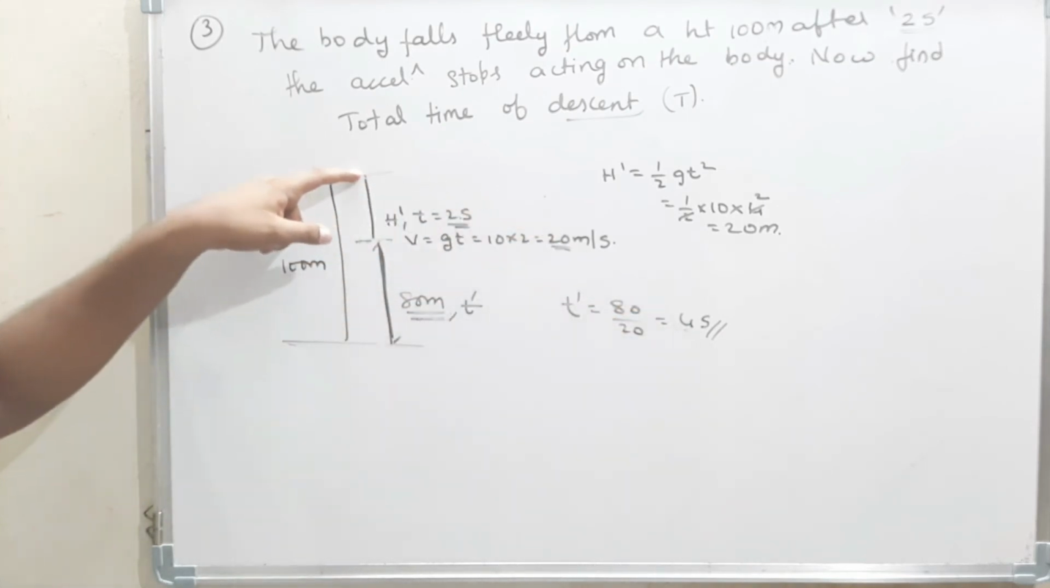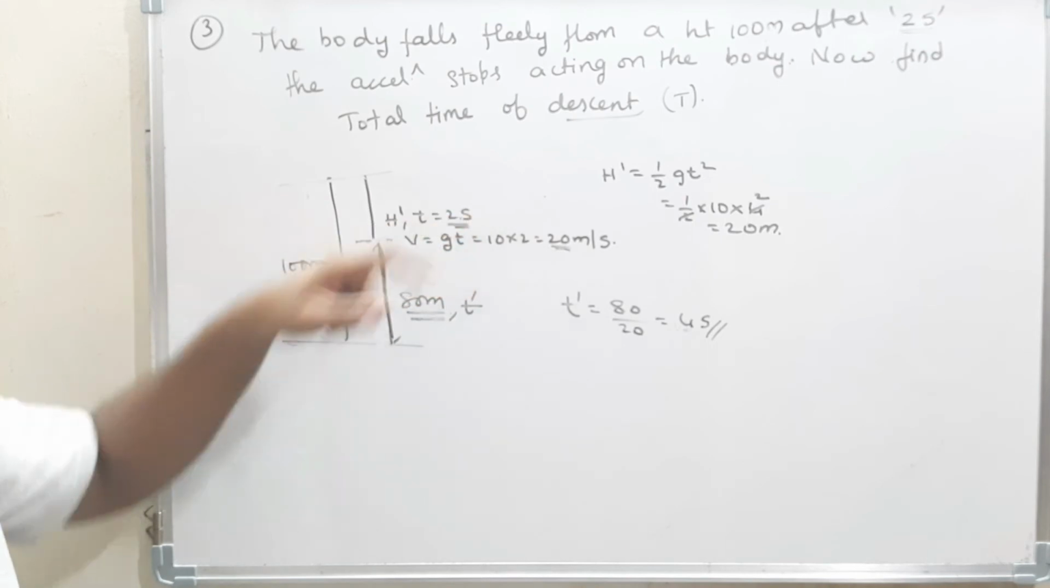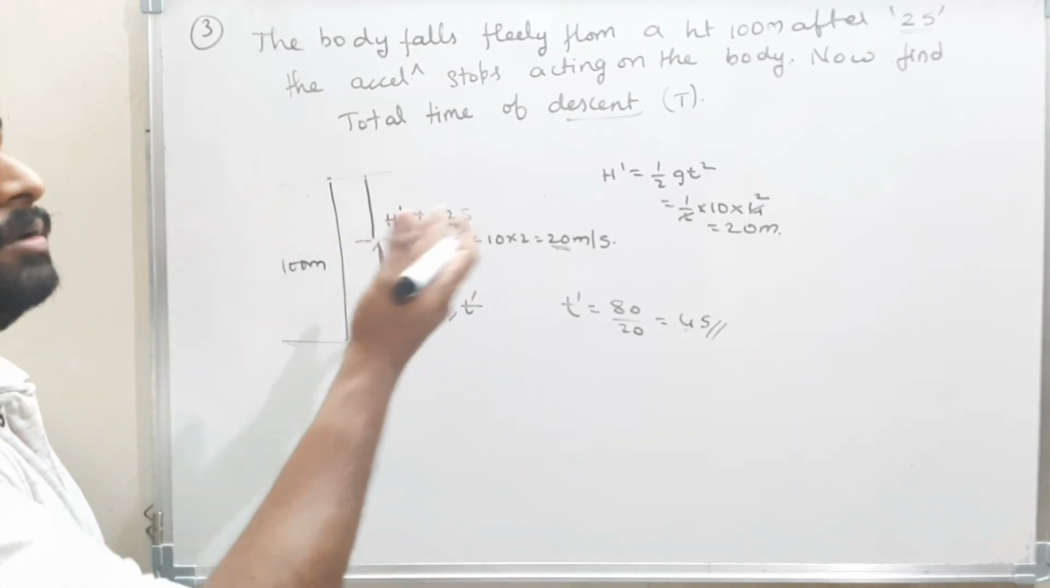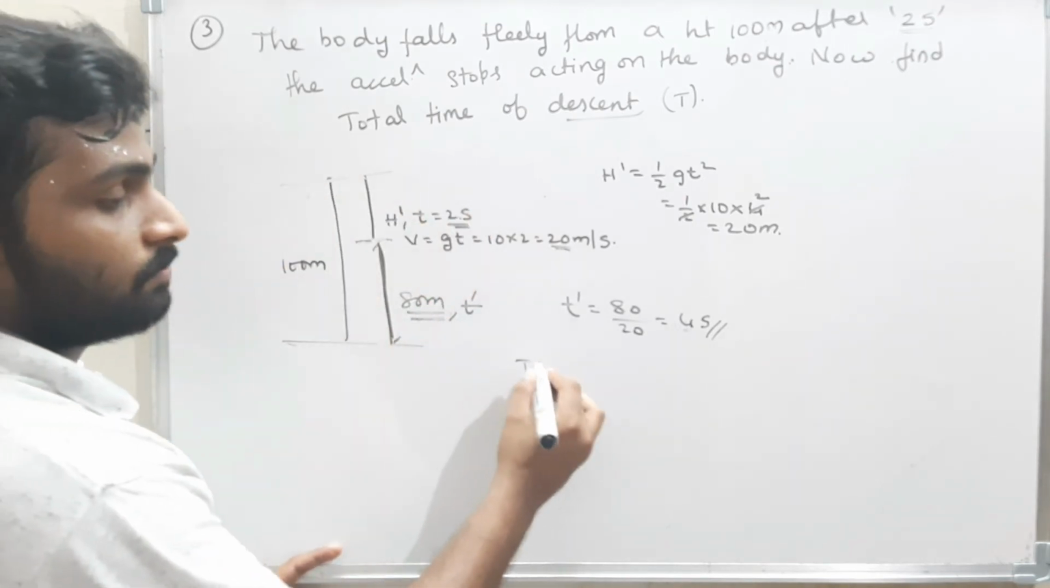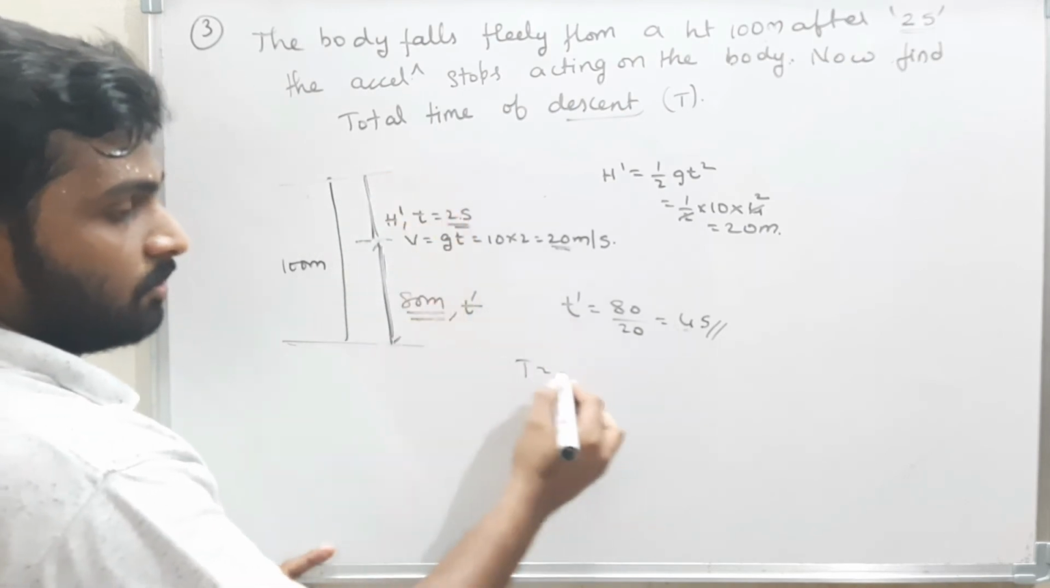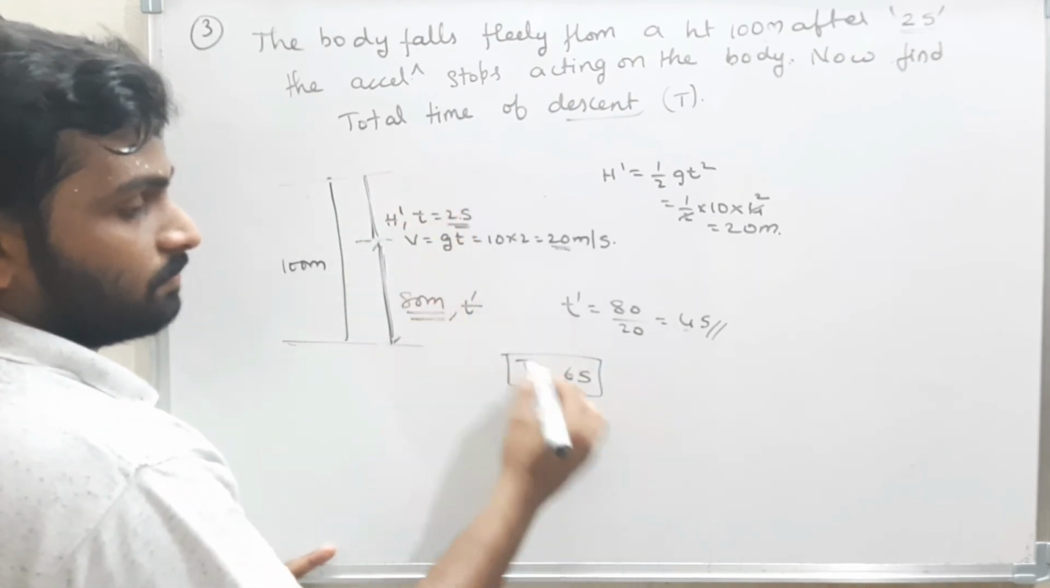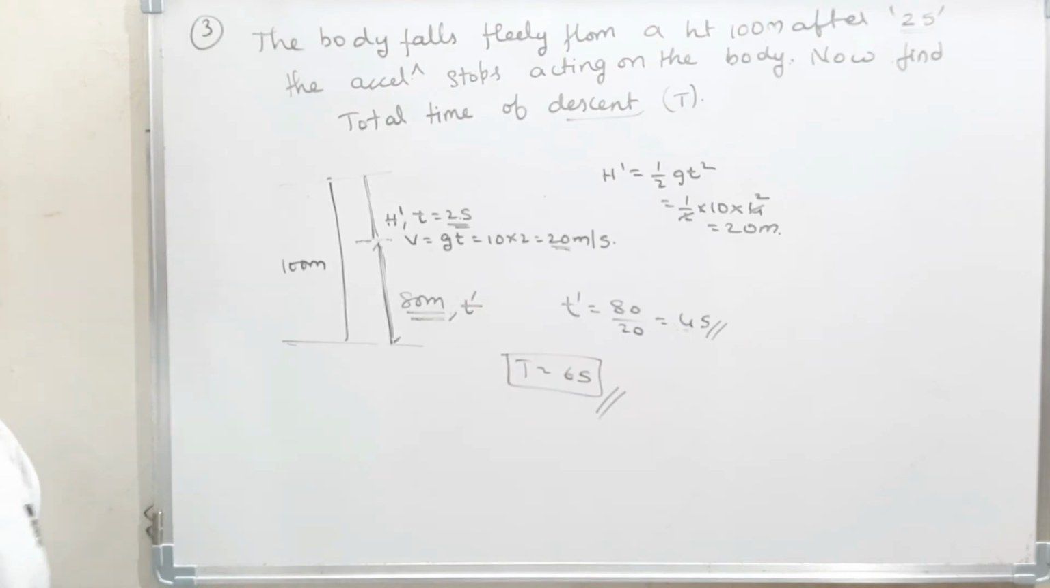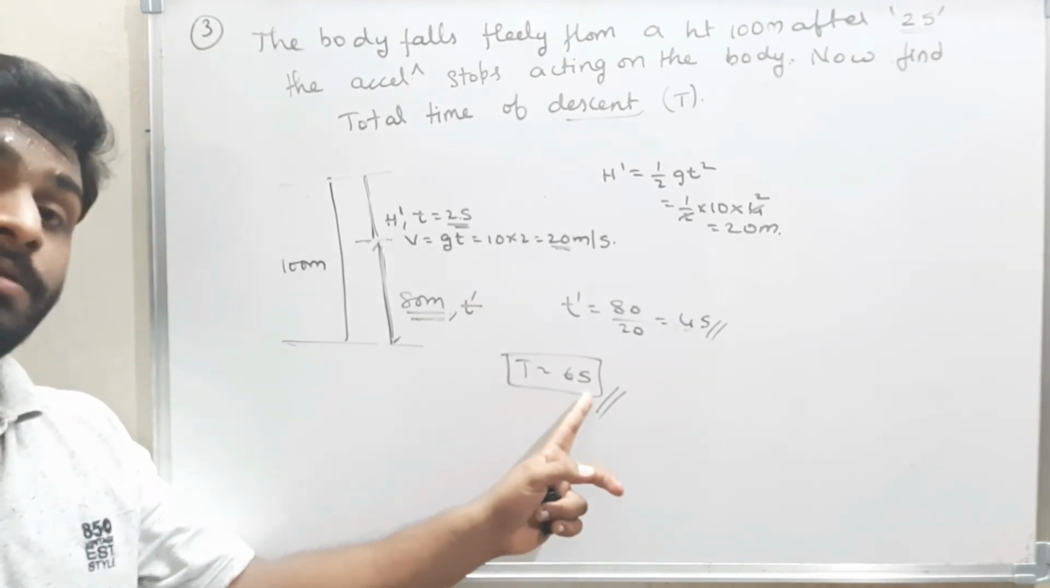And the body took 2 seconds to move from here to here. Now what did they tell us to find? They told us to find the total time. The total time is 2 seconds plus 4 seconds, that means 6 seconds. The total time is 6 seconds.